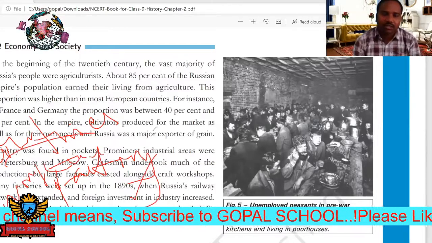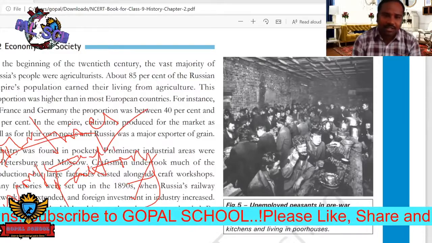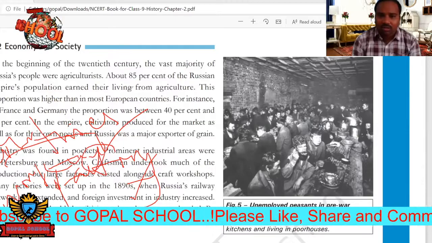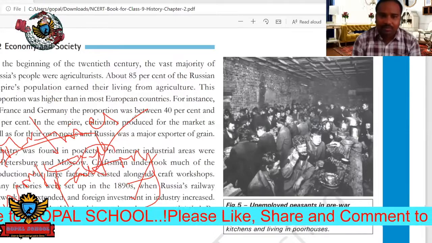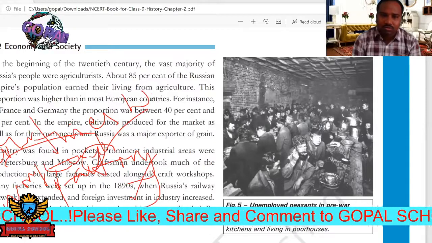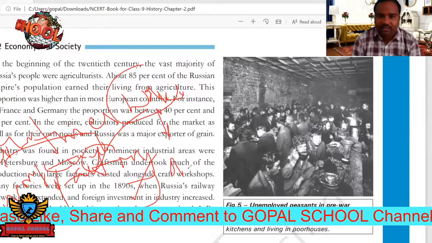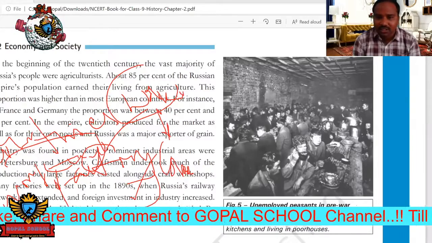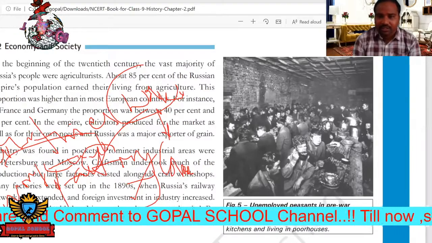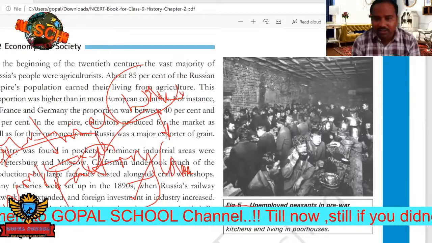Then when the movement started, some of the workers did not go to work in the factories. They went on strikes. Immediately unemployment increased. Of course, the peasants also. So this is Saint Petersburg. You can see this picture.